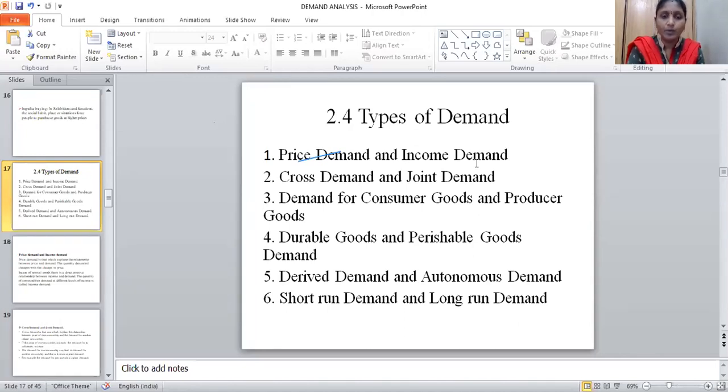Next, what is meant by durable goods and perishable goods? Perishable goods are those which, without refrigeration, we are not able to use, so we consume perishable goods at one time. Durable goods means we do not use those goods only one time; we use them for a longer period. For example, bike, car, watch, pen, machines, we use for a longer time. These are the durable goods. Derived demand, autonomous demand, short run demand, long run demand, like that we have already discussed.